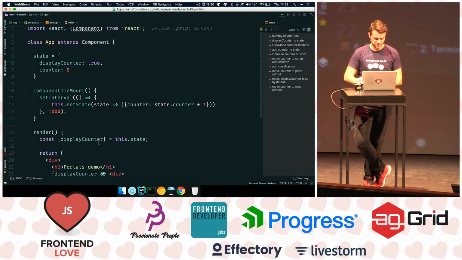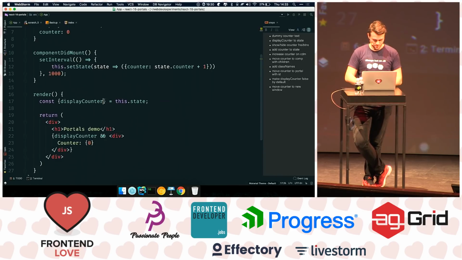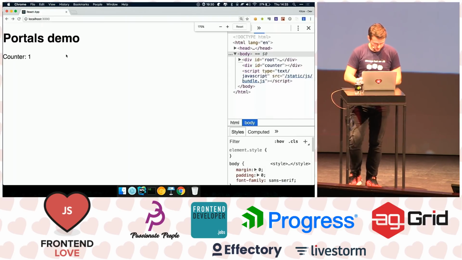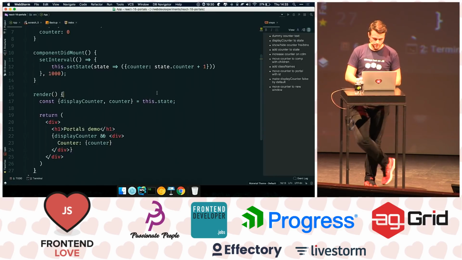Sorry, what? Oh, yeah. So here I have to grab my counter. And I can zoom in a little bit. We can see it start ticking. Okay, this is nothing impressive.